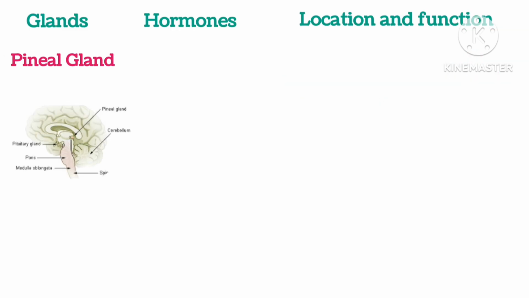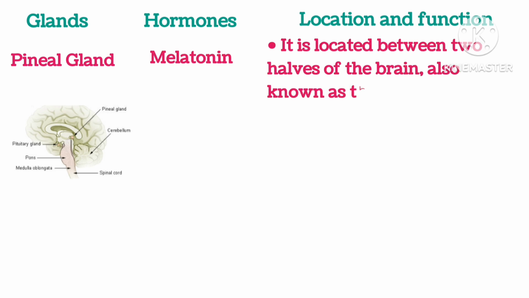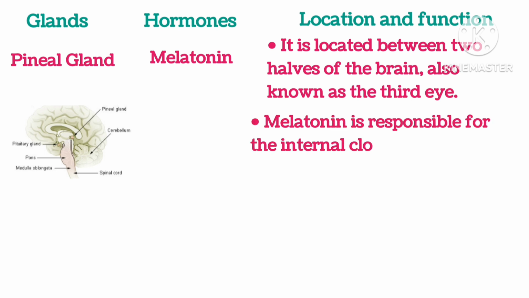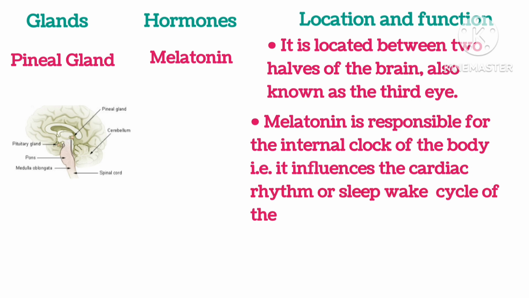Pineal gland. Melatonin. It is located between the two halves of the brain, also known as the third eye. Melatonin is responsible for the internal clock of the body. That is, it influences the circadian rhythm or sleep-wake cycle of the body.